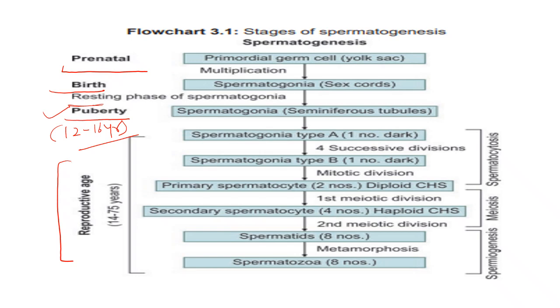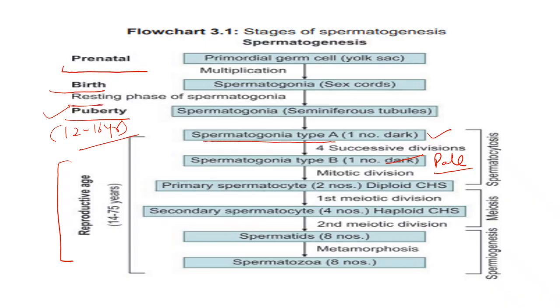Spermatogonia undergo mitotic division and divide into spermatogonia type A, which is a little dark in color, and spermatogonia type B, which is pale in color.